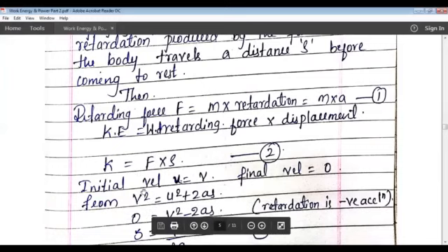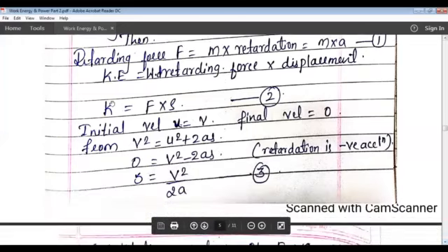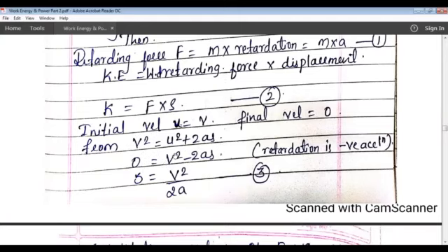Therefore, the initial velocity of the object u will be v. Initially it was having some velocity, and finally the final velocity, after the application of force, will become zero. Then from the relation v square is equal to u square plus 2as, we have here v is 0, so v square will be 0.